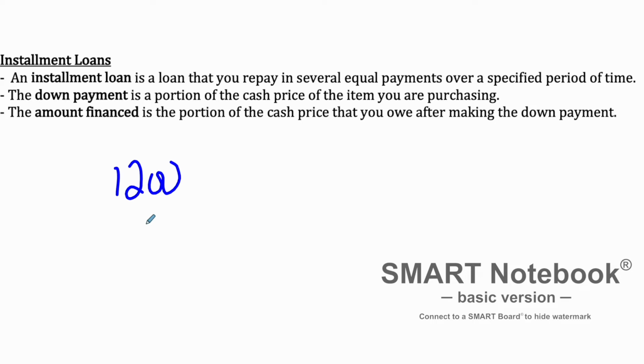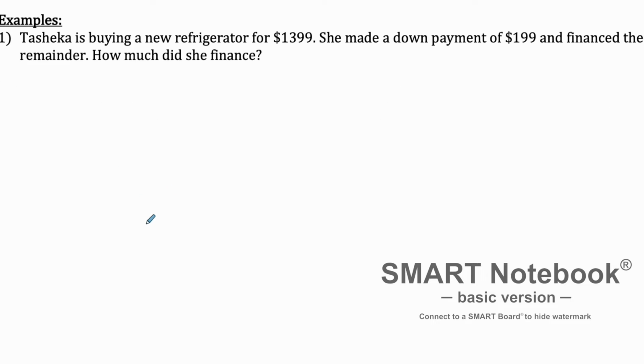I would strongly encourage you, if you ever consider purchasing a home, to have that 20% down, so you don't have to pay that extra amount, which can lead to thousands of dollars. So anyway, that's my little speech about that. Here are the three things we're talking about: installment loans, down payments, and amount financed. So let's go ahead and get into this.